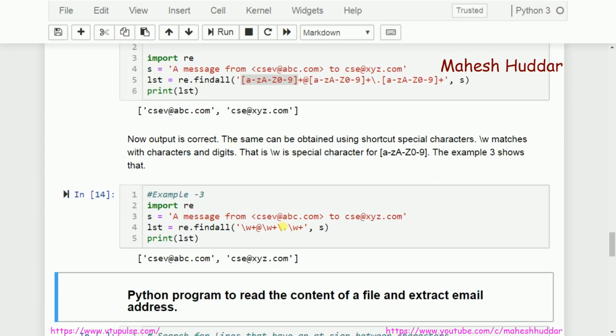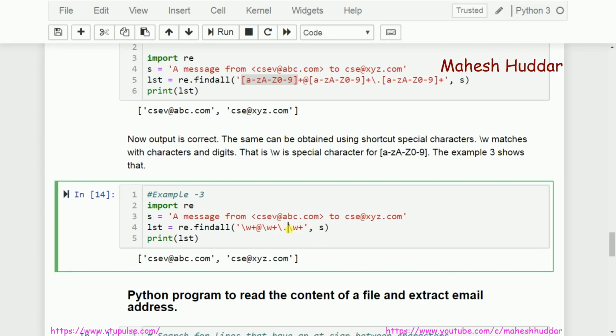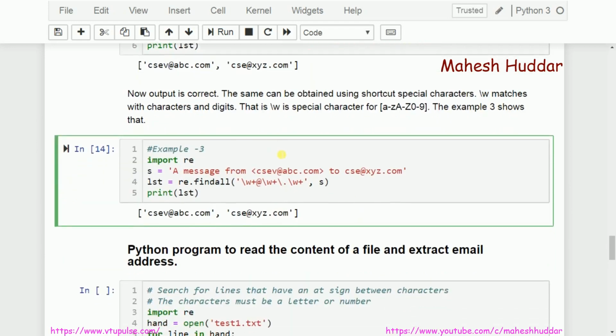But one thing you can notice here, I have not written dot as it is. If I write dot in a regular expression, it means any character. I am not interested in any character, I am interested in dot only. I want to remove the special meaning of dot. So this dot is preceded with a slash here. If I precede this dot with a slash, it is not any character, it is actually a dot. If I am interested in w, I cannot directly write w as a pattern here. If I write w, it is a normal character. If I write slash w, it has a special meaning. That is how it understands it.